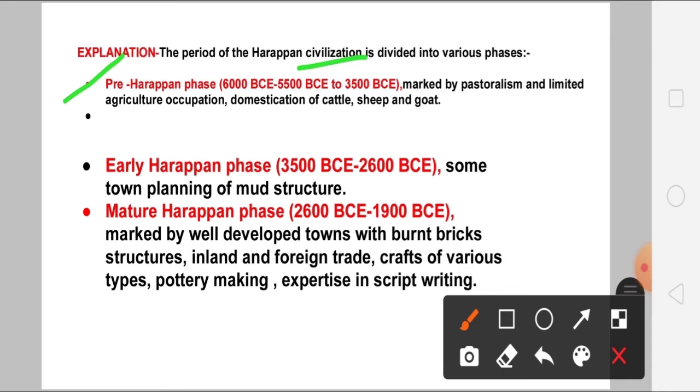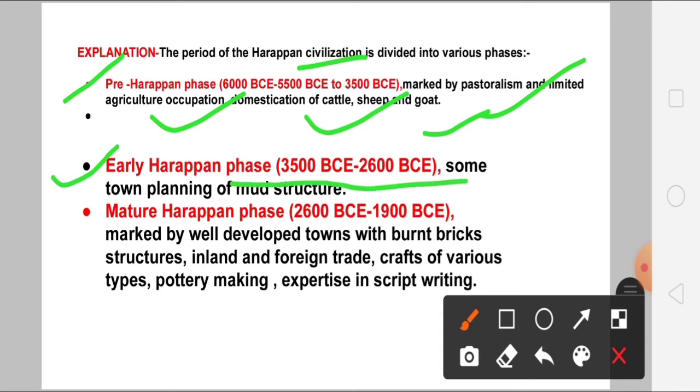The important marking here is that this period was marked by the practice of pastoralism, limited agricultural occupation, and domestication of cattle, sheep, and goat. Then in the second phase, the early Harappan phase, 3500 BCE to 2600 BCE, some town planning was started.